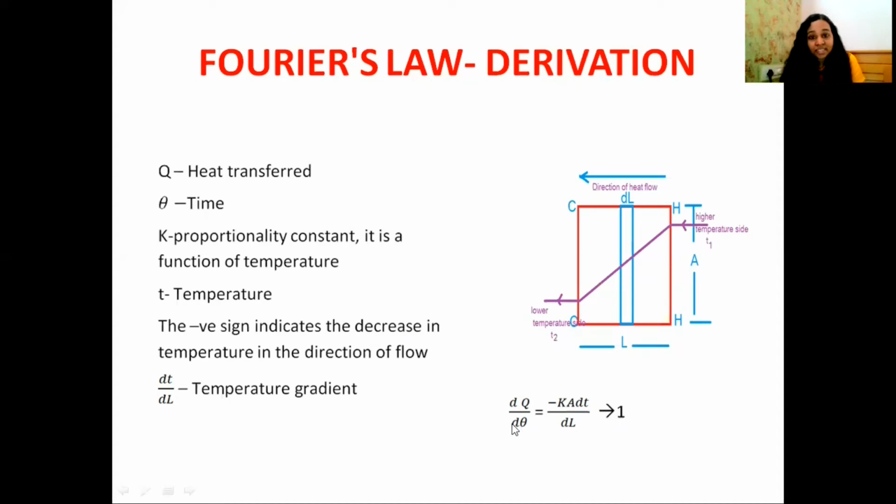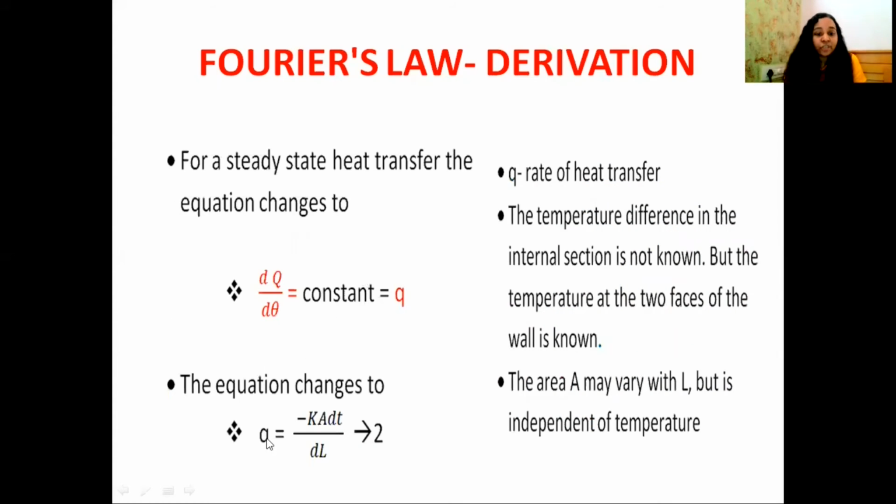So the equation changes like this: Q equal to minus kA dT by dL. In place of dQ by d theta, we substitute the term Q in the previous equation. Then we get Q equal to minus kA dT divided by dL. This is our second equation. Here Q is the rate of heat transfer.